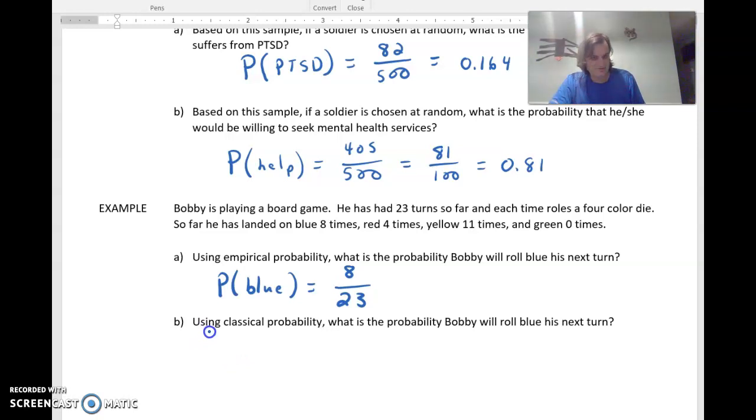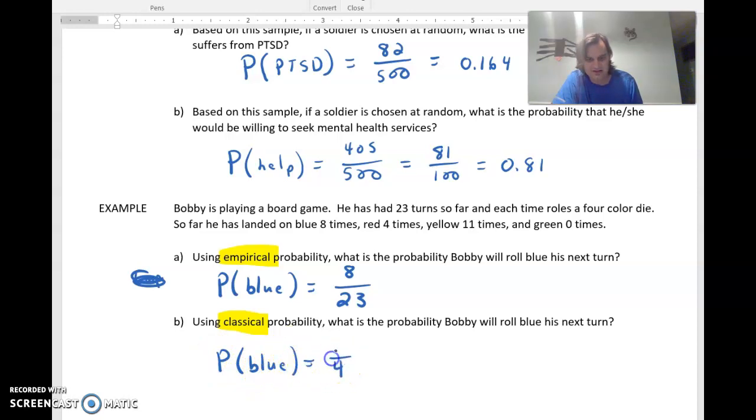If we did classical probability, so this is empirical. Let's make sure we're emphasizing empirical. But below it says using classical probability, what's the probability Bobby will roll blue on his next turn? Okay, so there we go back to how many choices are there?